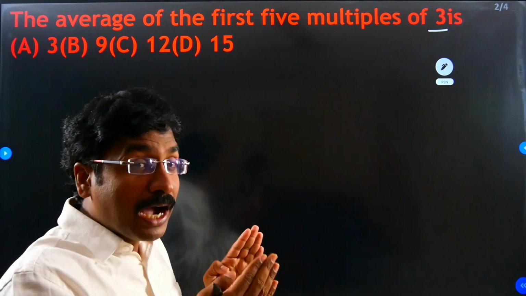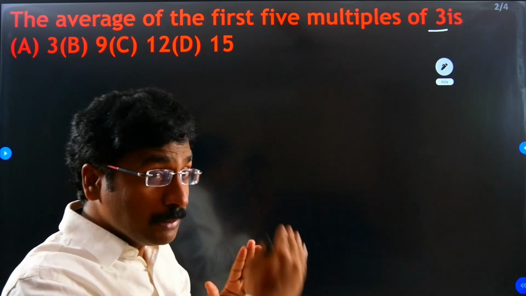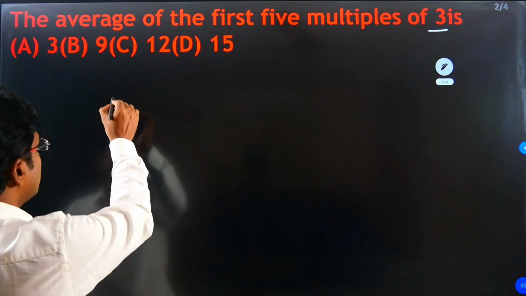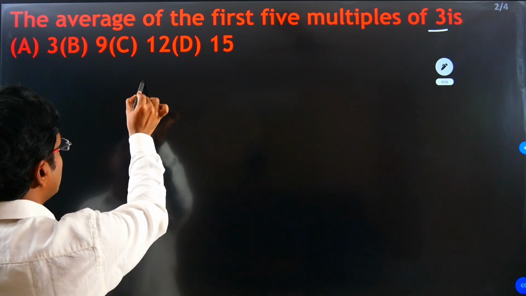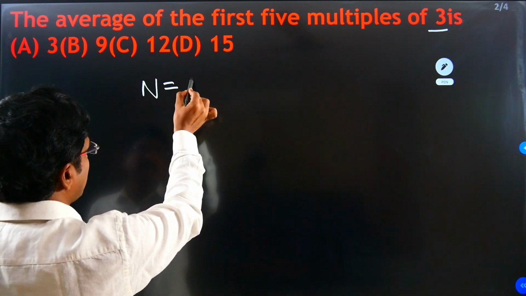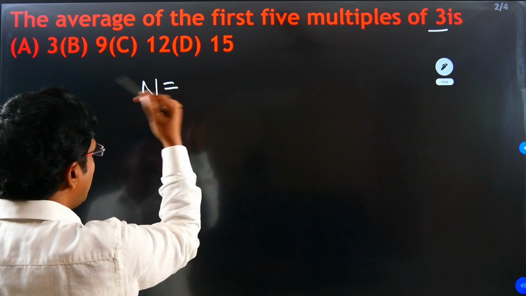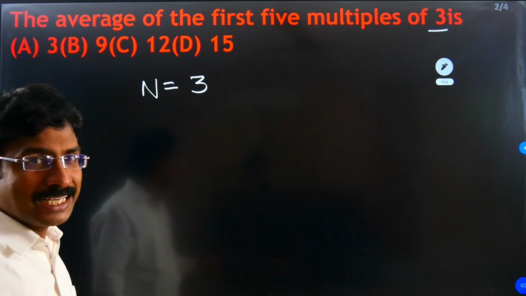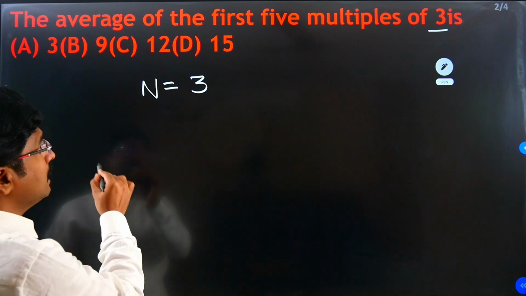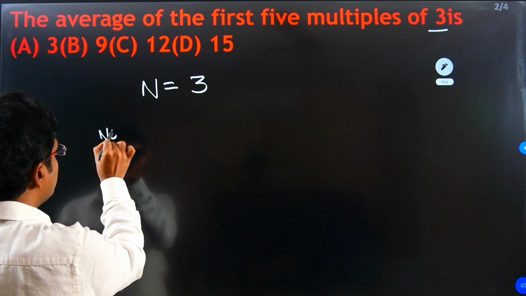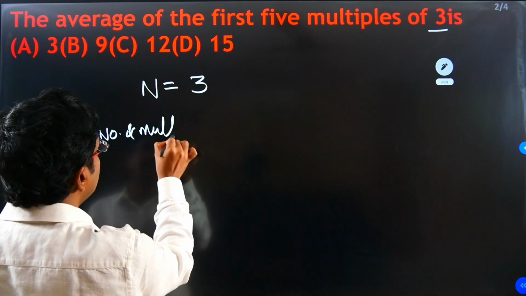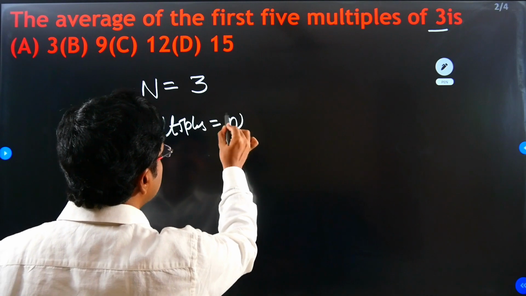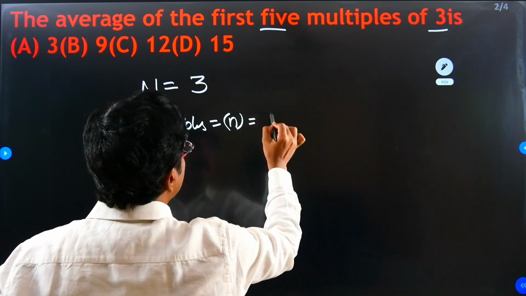What are they asking? 5 multiples of 3, that means the table is 3. Here the capital N indicates the table number, which is 3. So first write the table number, 3. Next, the number of multiples, indicated with small n. How many? 5 multiples.